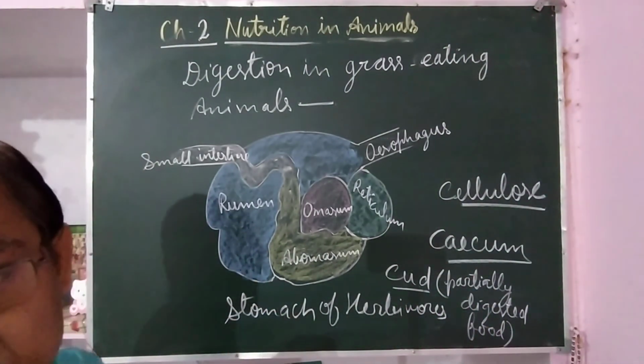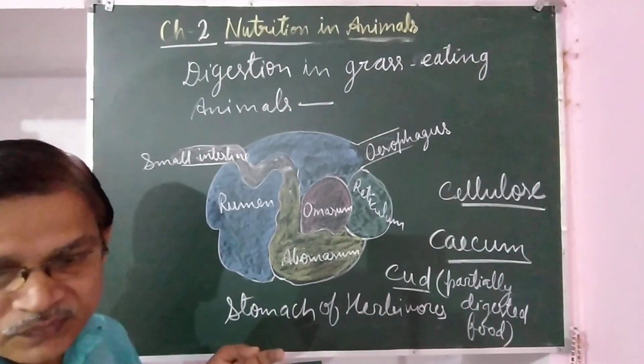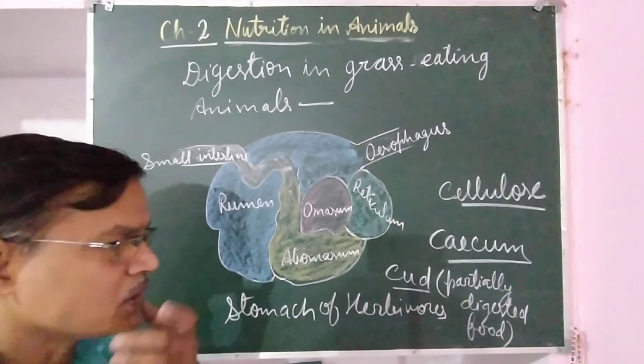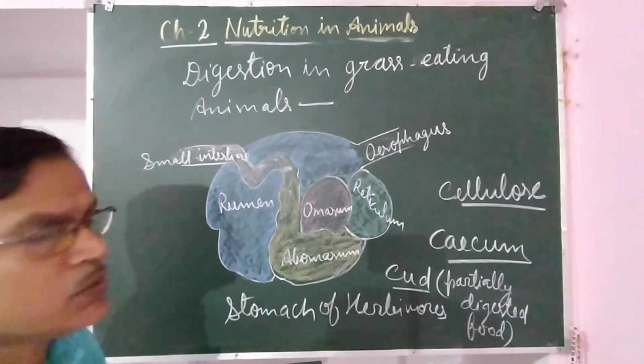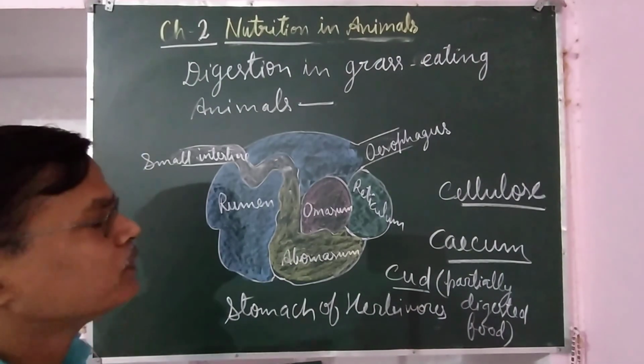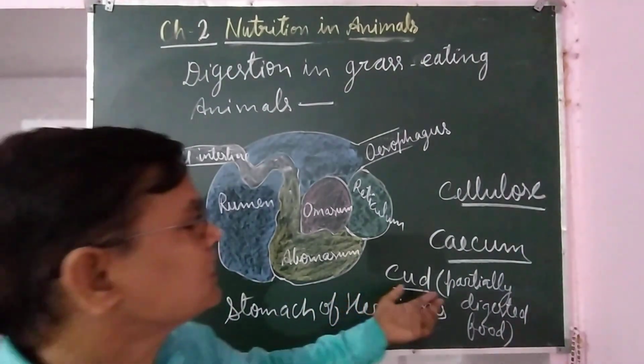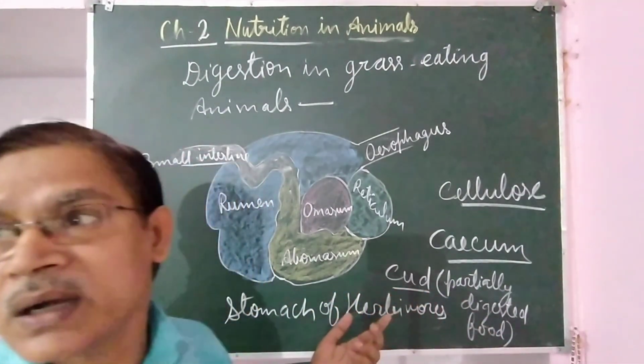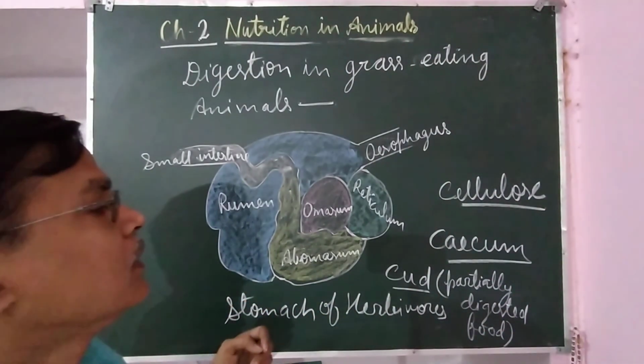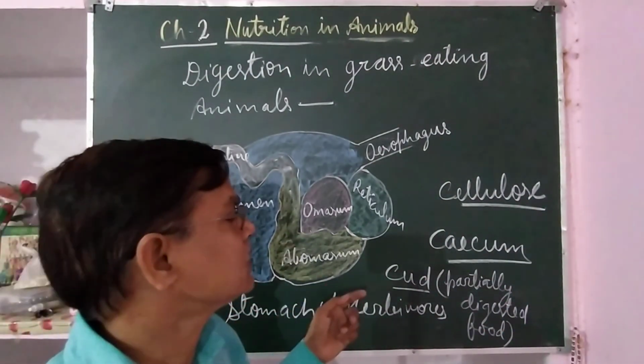Sometimes you may have seen animals chewing food. Some froth also comes out from their mouth when they chew. That process, chewing the cud, that is partially digested food, is called rumination.